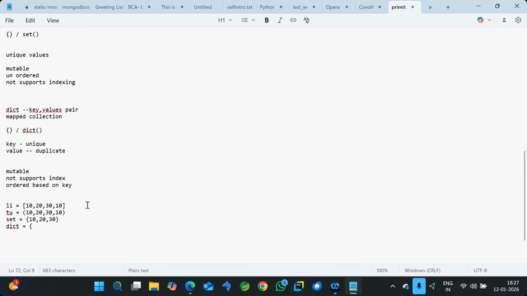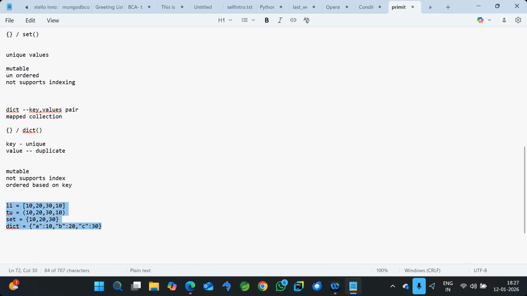Now let's take an example here. Yeah, so this is the simple example for all three types. Now in one view I will show you all the differences so that you can understand. Now this is the high level representation of each collection in Python.